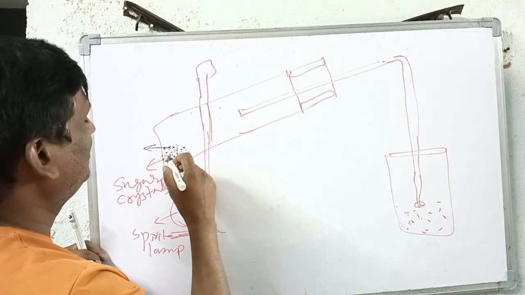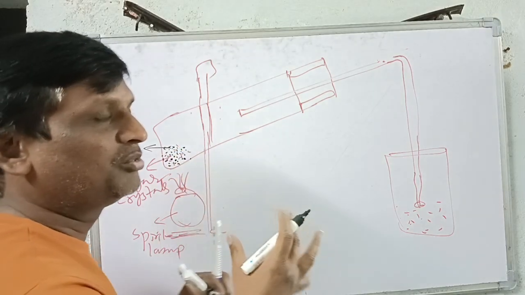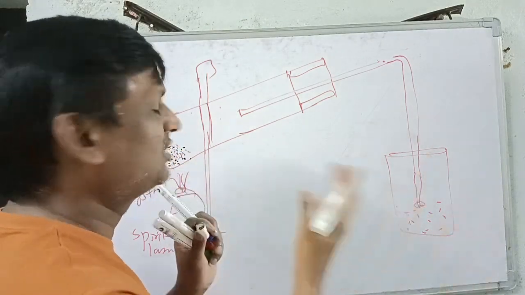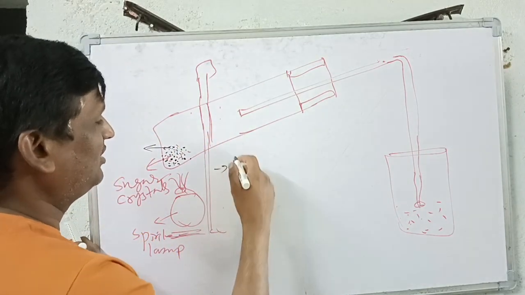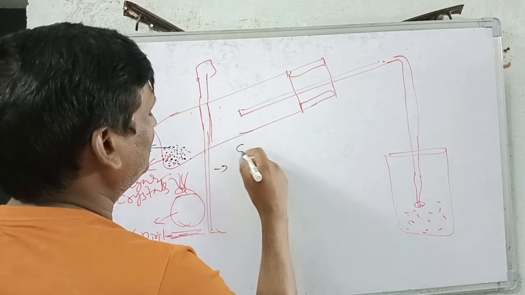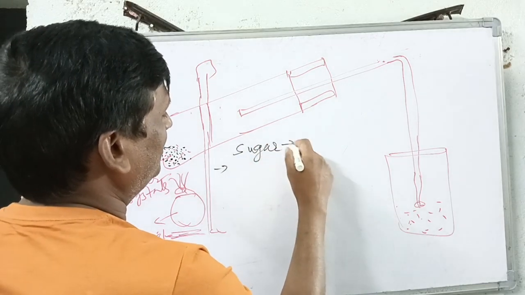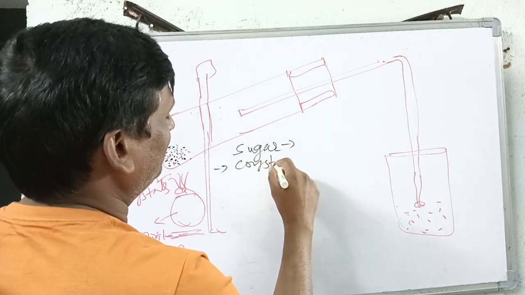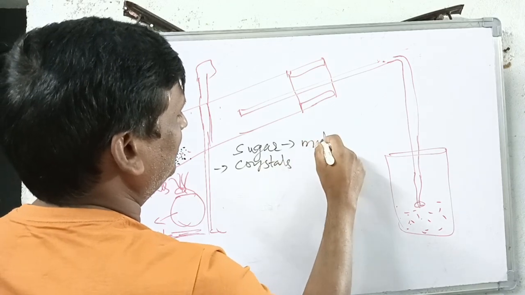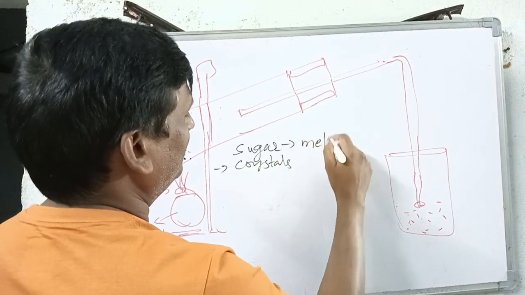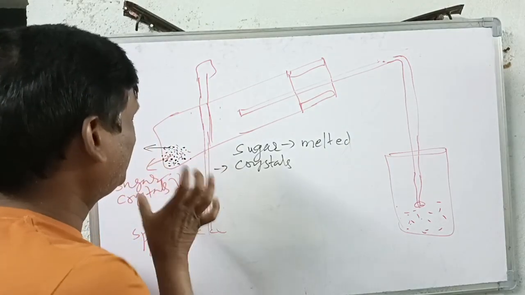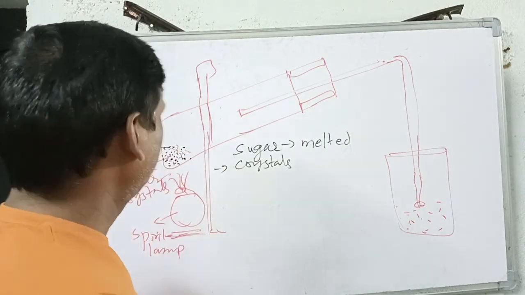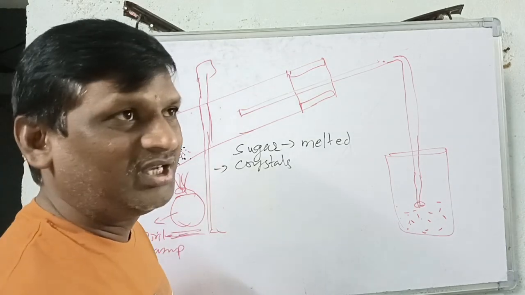This liquid sugar will produce blue flames, producing energy. In this way we can observe the changes. First the sugar crystals are melted. What happens when the sugar crystals are heated with the help of the spirit lamp?